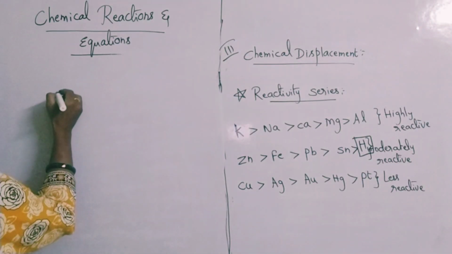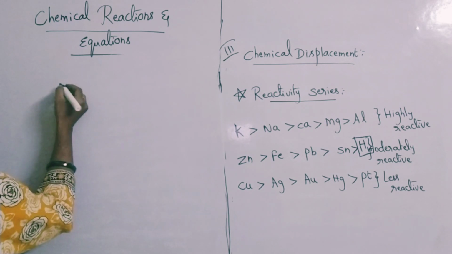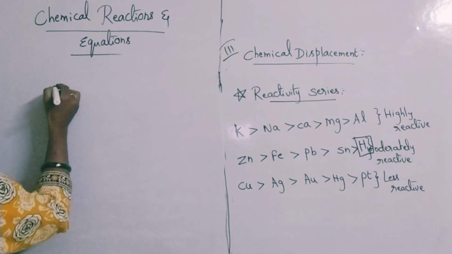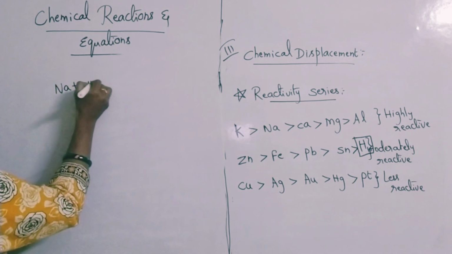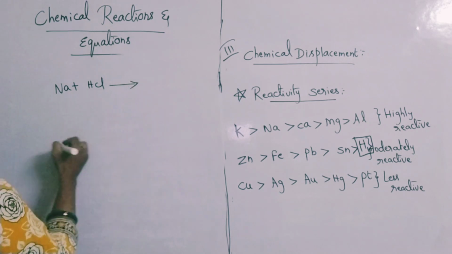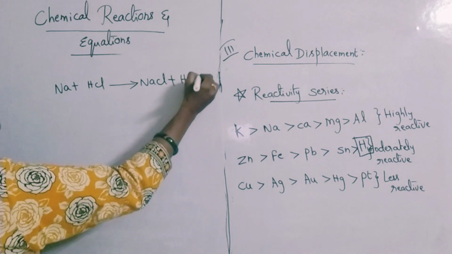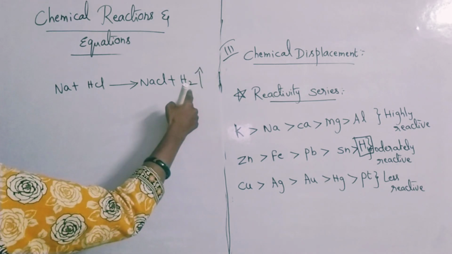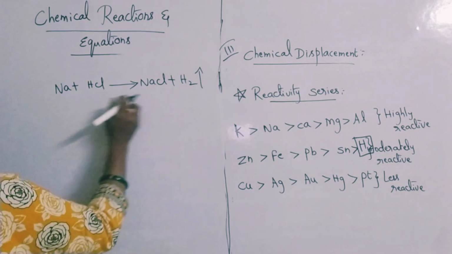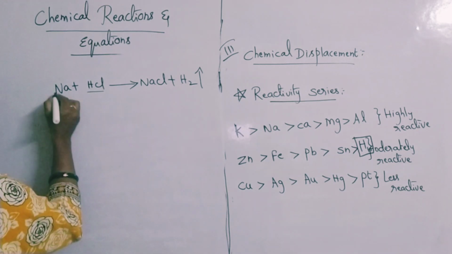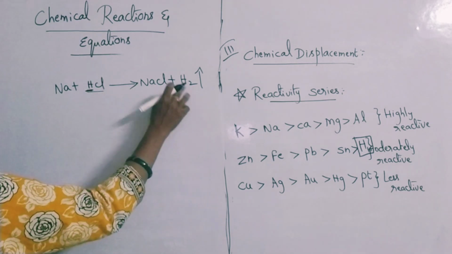Suppose you take the example of metals reacting with acids. Any metal reacting with acids, say sodium metal reacting with HCl, what will you get? NaCl plus, immediately, hydrogen gas is liberated. This is also a displacement reaction only. Here hydrogen got displaced from H and Cl. Sodium is highly reactive, hydrogen is less reactive. That's why hydrogen gas escaped out.